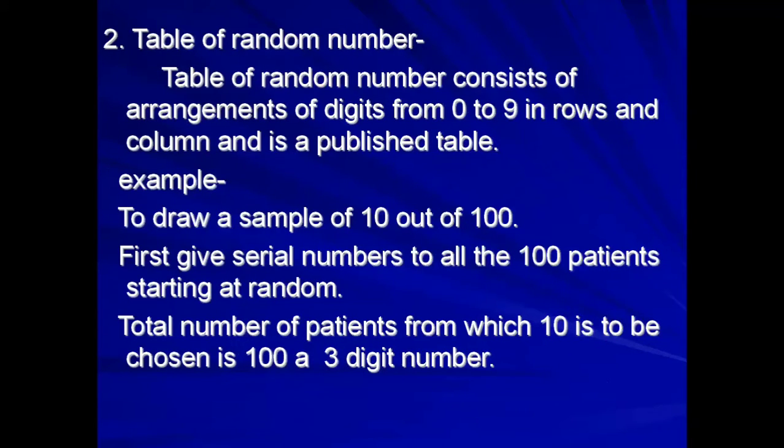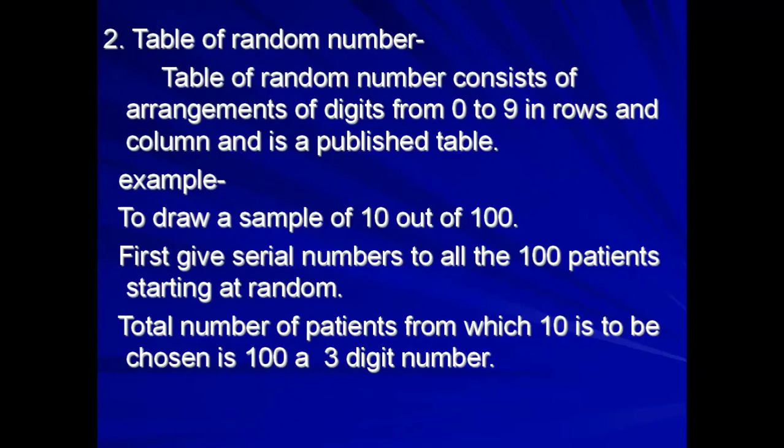Now, the second one is the table of random numbers. A table of random numbers consists of an arrangement of digits from 0 to 9 in rows and columns, and is a published table. For example, to draw a sample of 10 out of 100. First, give a serial number to all the 100 patients, starting at random, and the total number of patients from which 10 are to be chosen is 100, that is a 3-digit number.